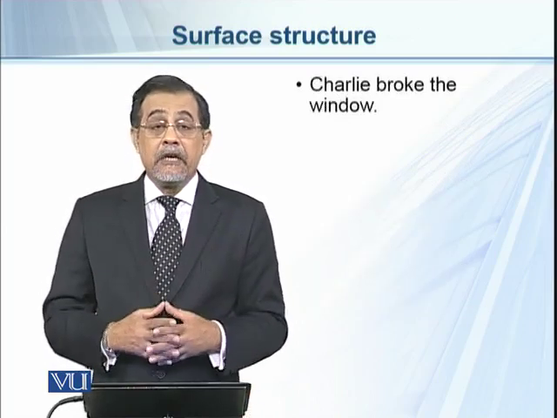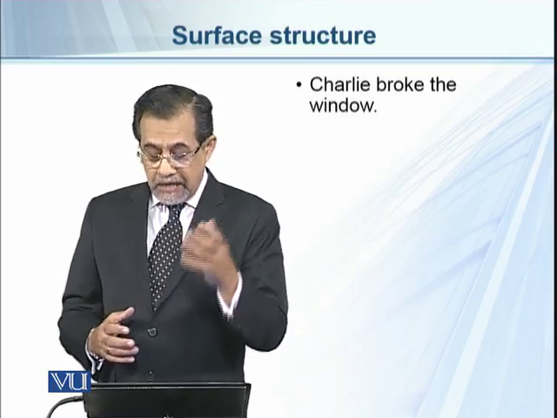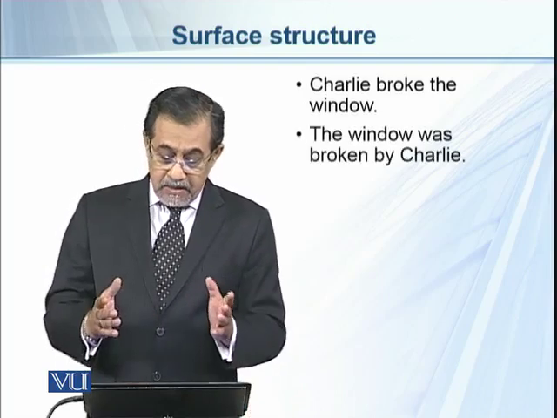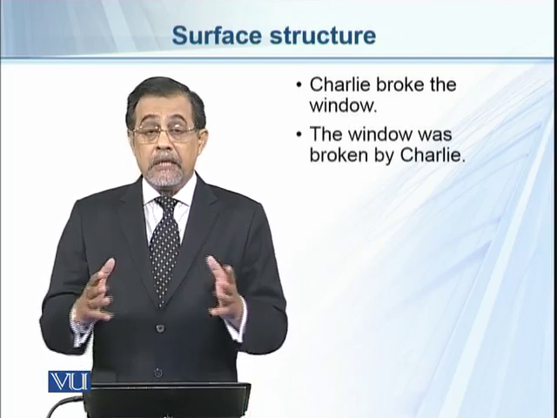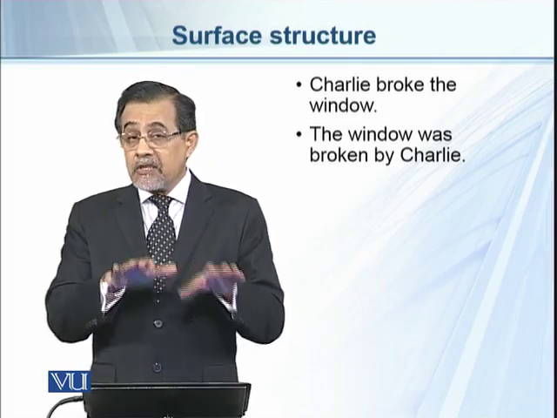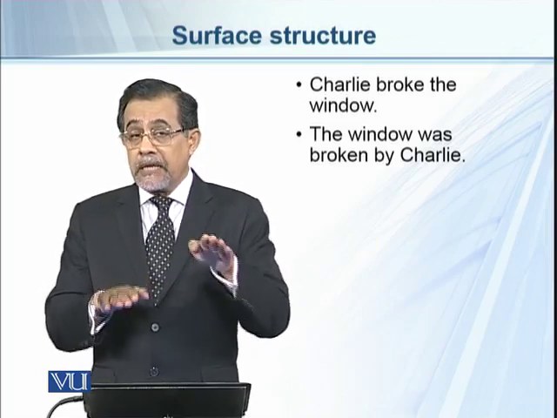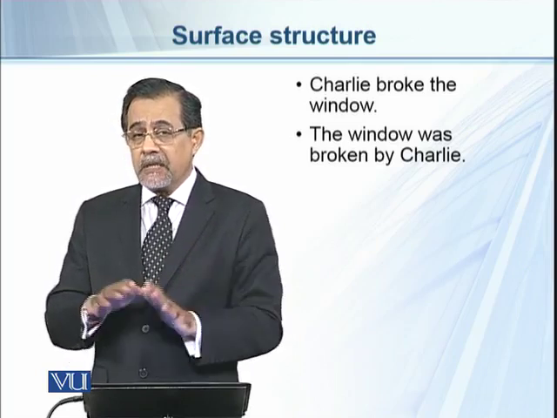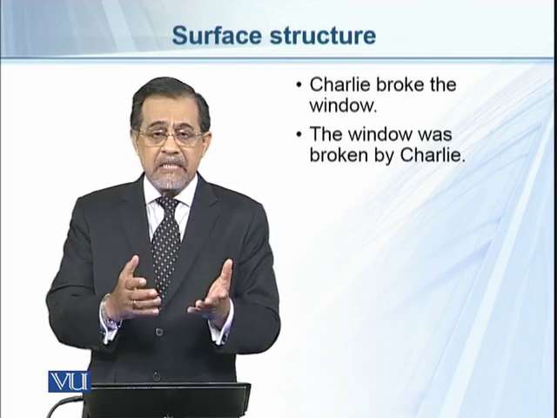For example, if we look at this sentence, Charlie broke the window, we know that it's an active sentence, and the window was broken by Charlie is a passive sentence. At the structure level, we can very easily say that there are two different sentence structures: one is an active structure and the other is a passive structure.